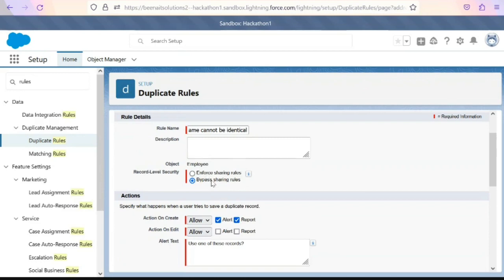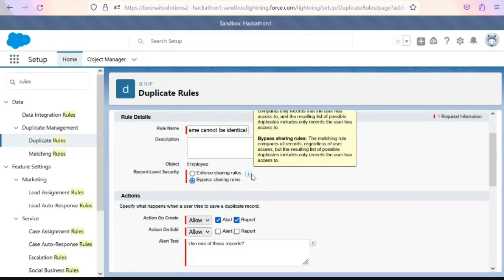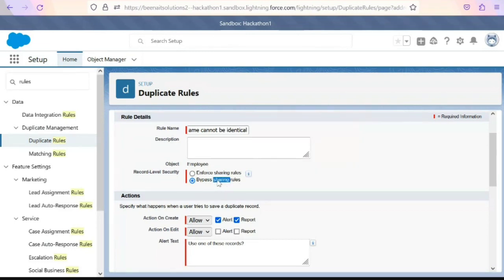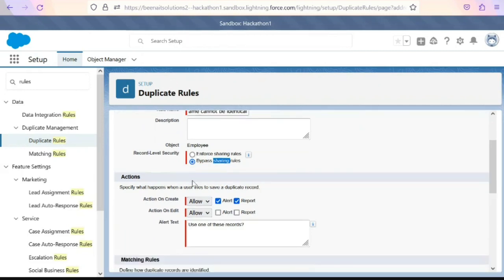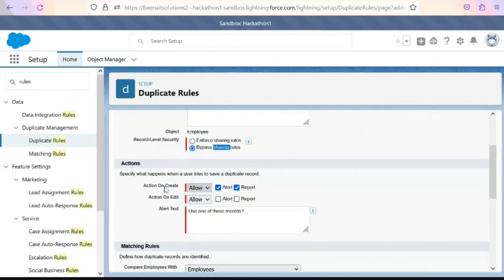Bypass means we are bypassing basically, so the user should have access to all records. For now we will give more, so there is no security. We'll give bypass sharing rules. This one is the action on create.